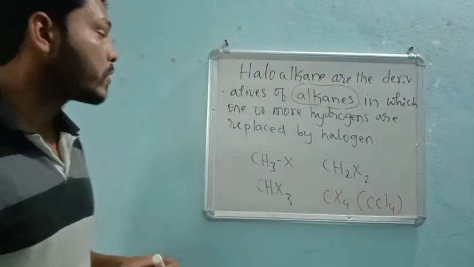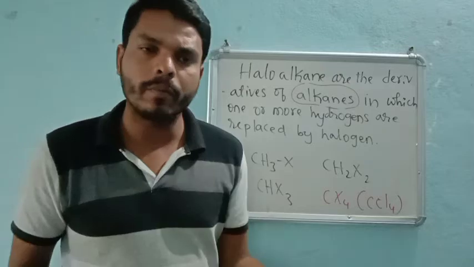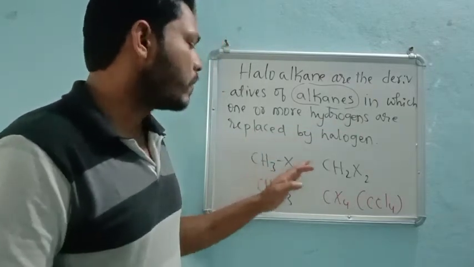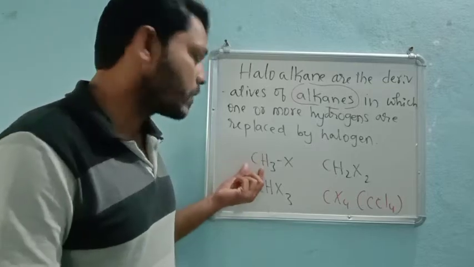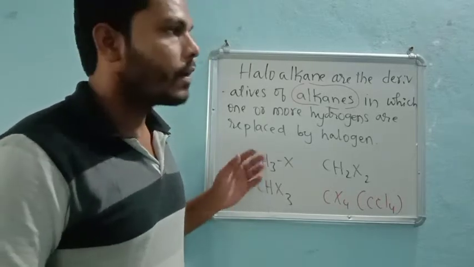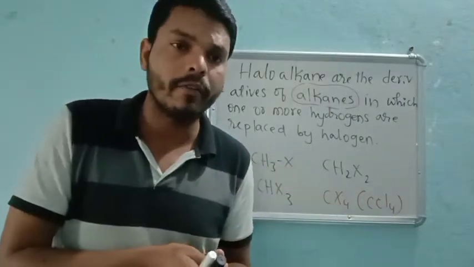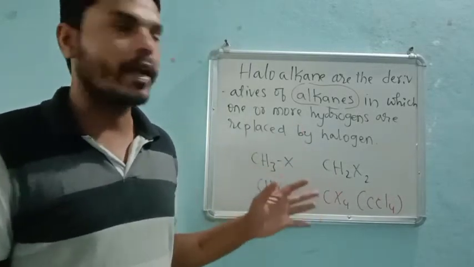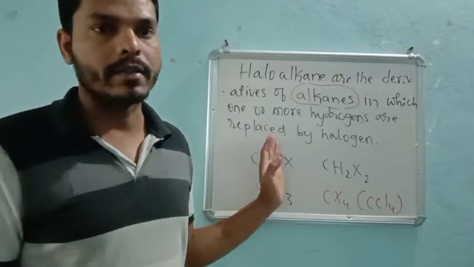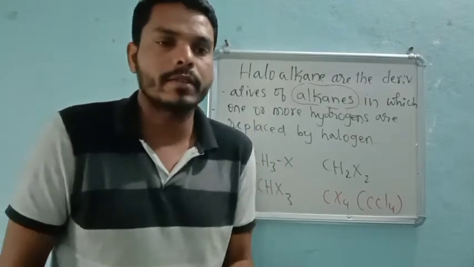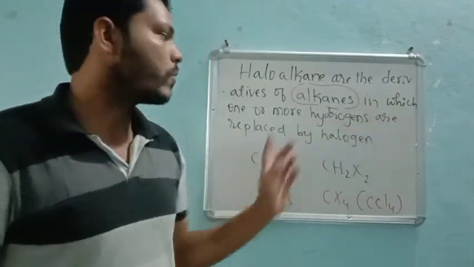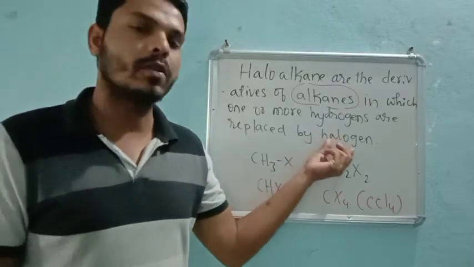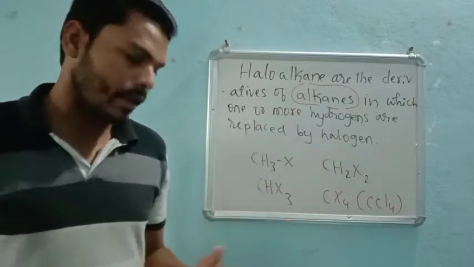So one or more hydrogens we can remove. After removal of hydrogen, this alkane becomes an alkyl group, and that alkyl group will react with a halogen atom. That is how we get haloalkanes. These are the derivatives of alkanes in which one or more hydrogens are replaced with halogen, called haloalkanes, right?